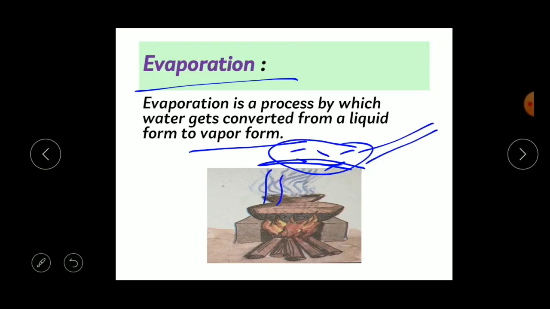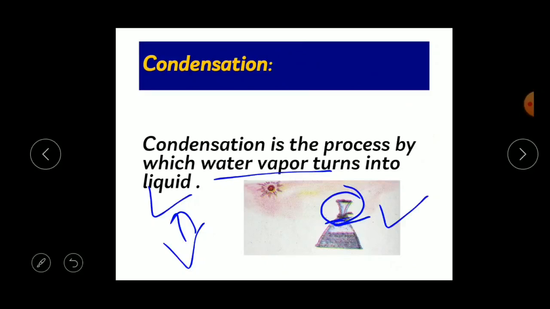This is evaporation, and the water droplets on the pan are condensation. Understood what is evaporation and what is condensation? Evaporation is a process by which water gets converted into vapor form, whereas condensation is a process by which water vapors turn into liquid. Okay, now let's move to another concept.